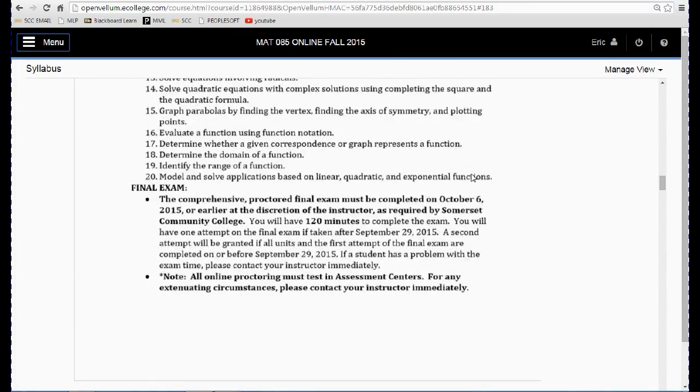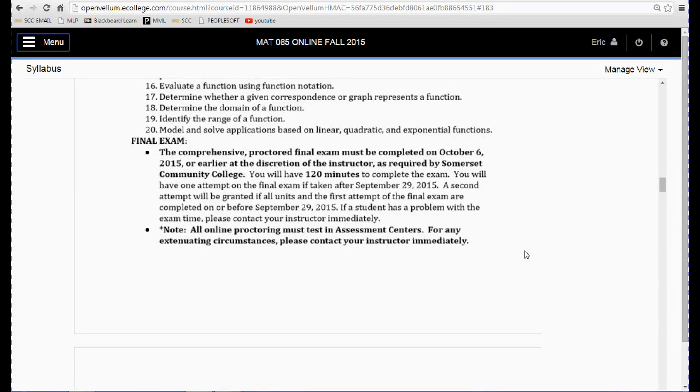You can read this for yourself. October 6th, this is a bi-term class, only makes 8 weeks. October 6th is the last day to complete the final exam. It is proctored. You must make arrangements with the testing center at your college.